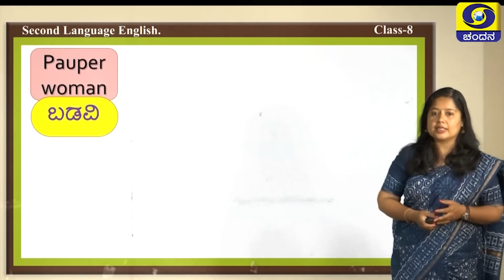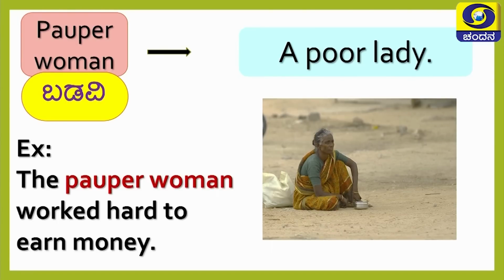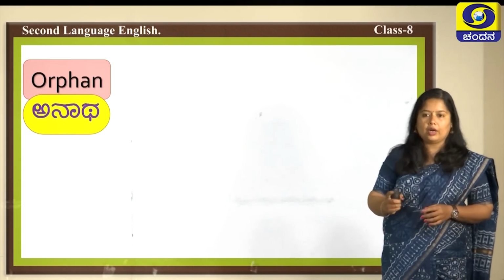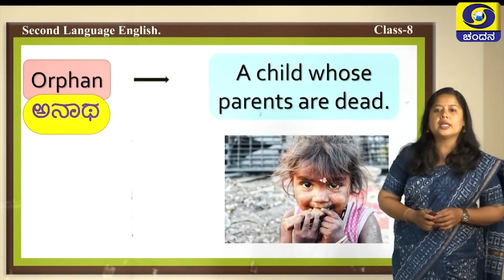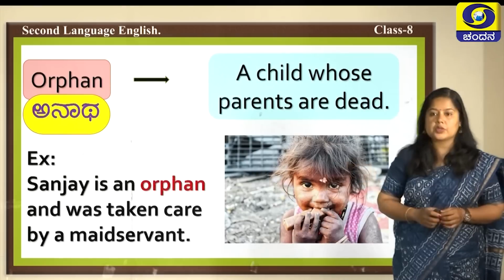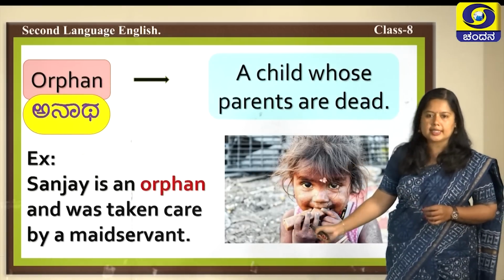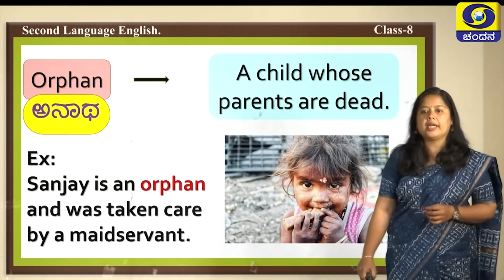Here is a second word, pauper woman, a poor lady. So, the example sentence for you is, the pauper woman worked hard to earn money. Here comes your another word, orphan. So, what is orphan? Anatha, one who doesn't have parents, a child whose parents are dead. So, this is how it can be used in a sentence. Sanjay is an orphan and was taken care of by a maid servant.